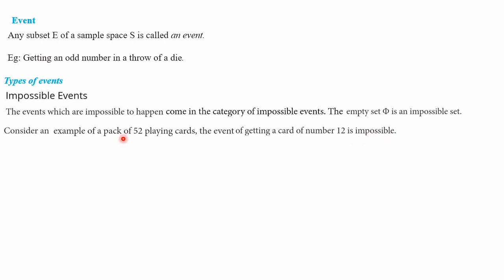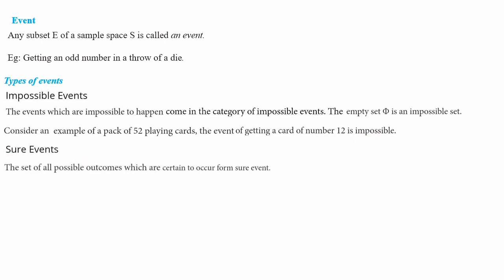As we know, in a deck of cards, there are 52 playing cards and number cards are from 2 to 10, that is 2, 3, 4, up to 10 only. If you are asked to take a number card which is numbered 12, it is quite impossible because in a deck of cards, number 12 is not available. So surely it is an impossible event. This is impossible to happen.